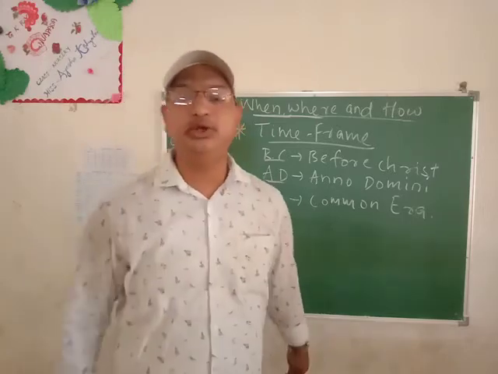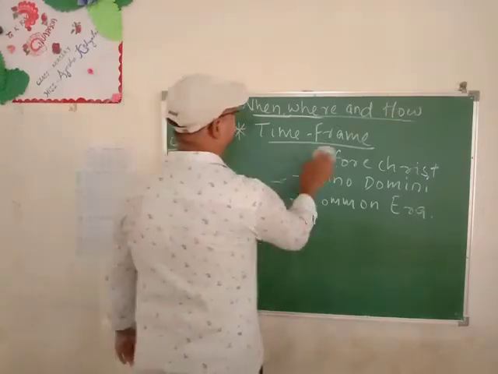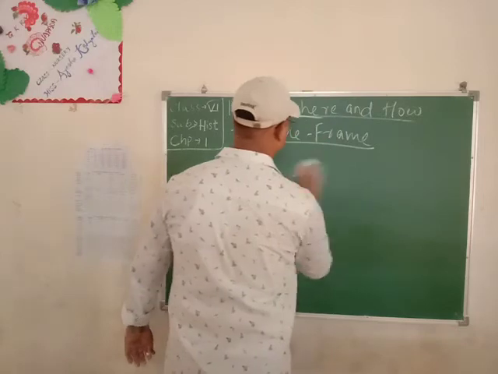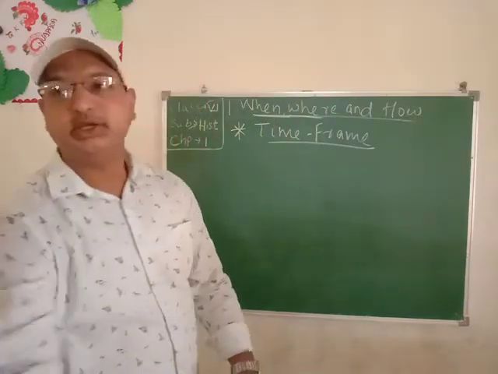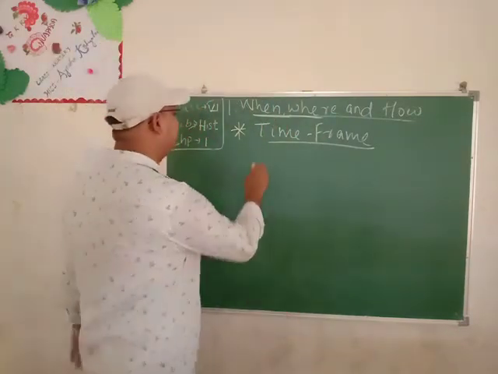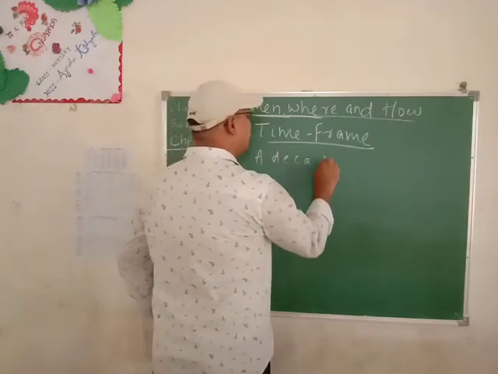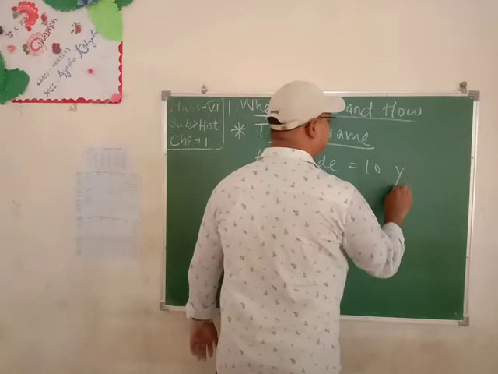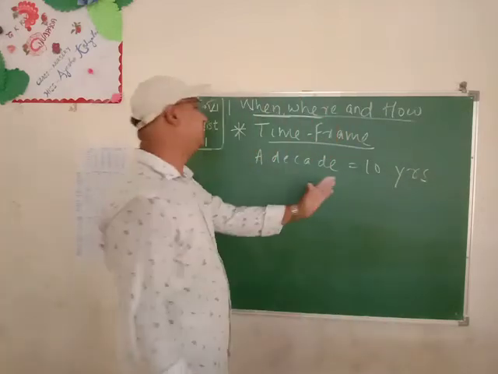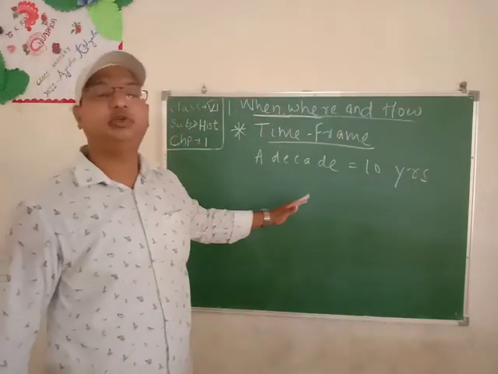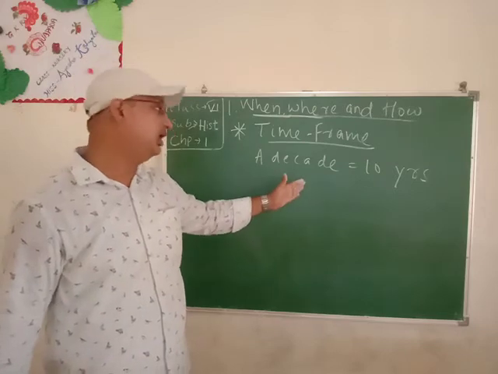Some of the commonly used phrases, students. One decade is equal to 10 years. You may have heard about that.